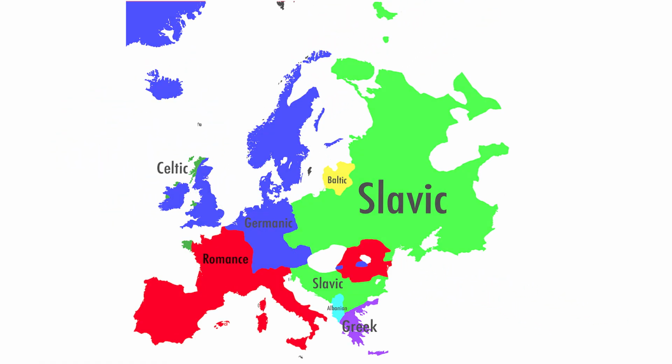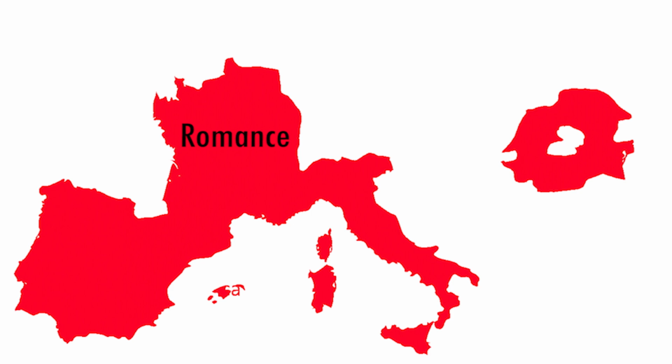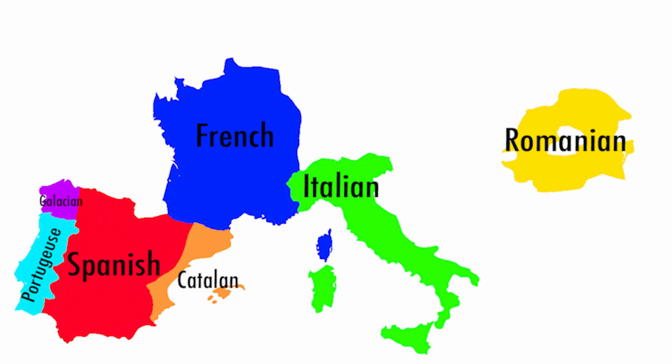Next, let's look at the Romance languages. The Romance languages evolved from Proto-Italic, which then became Latin in its later years. Different dialects of Latin around the Roman Empire then became the Romance languages. The main Romance languages are French, Italian, Catalan, Castilian Spanish, Galician, Portuguese, and also Romanian way out to the east, which is sometimes forgotten about.